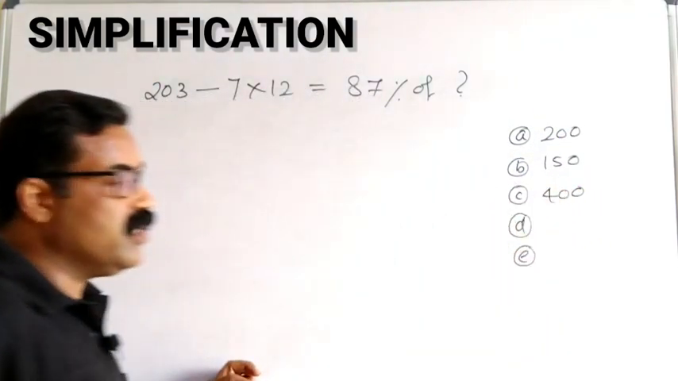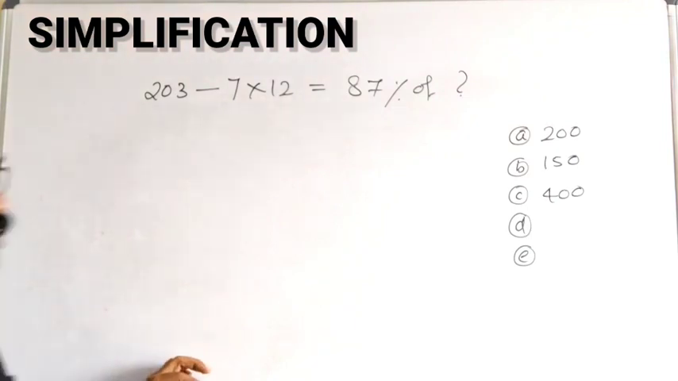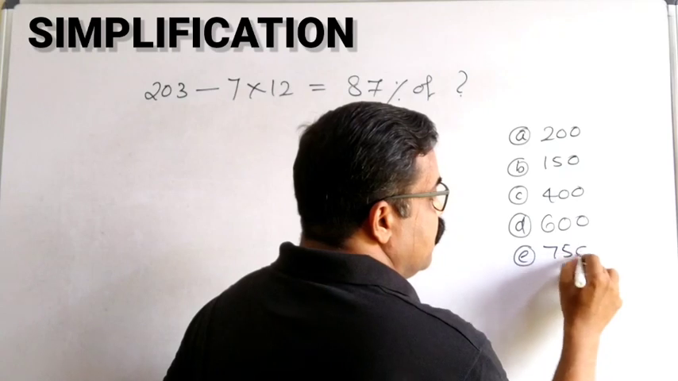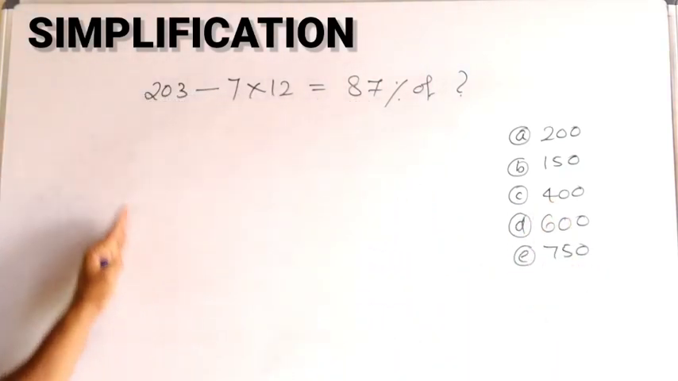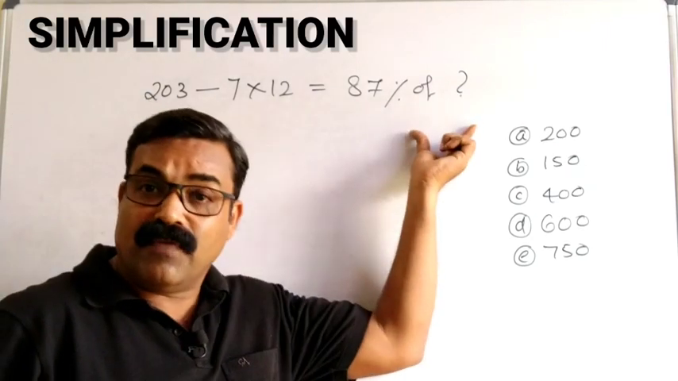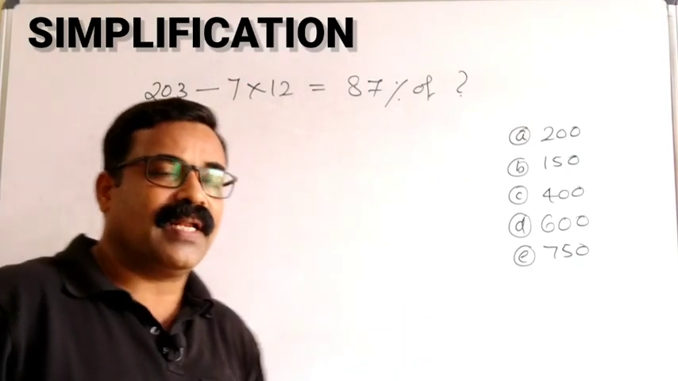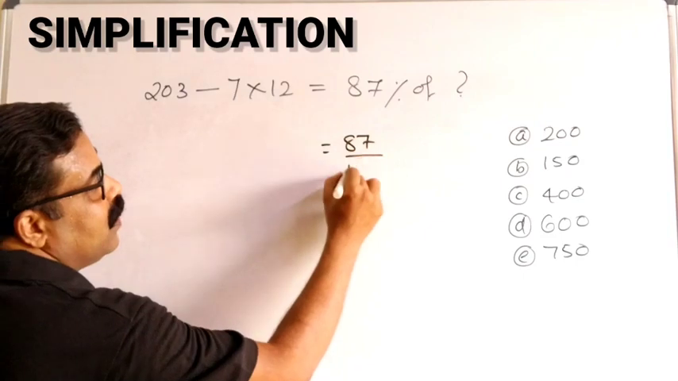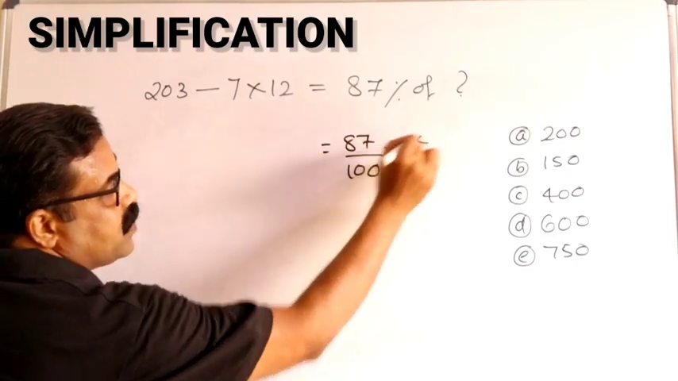These are the previous year questions. 600 and 750. So 203 divided by 7 into 12 is equal to 87% of which number? We don't know 87% of what number, so let us take that number as x. So this is equal to 87 by 100 into x.